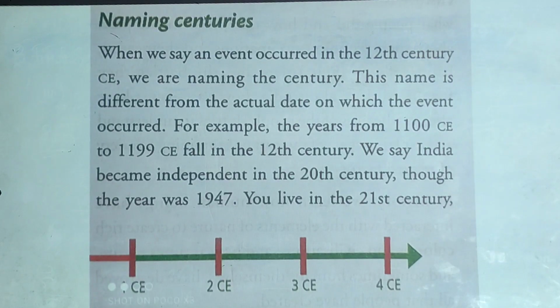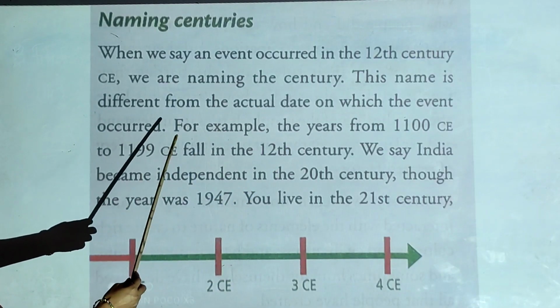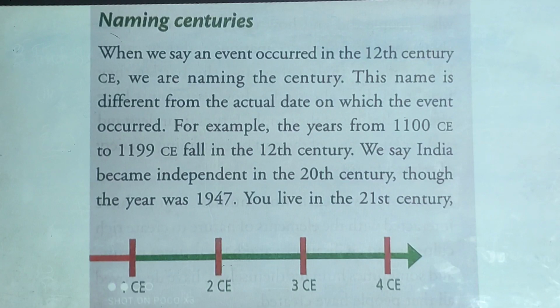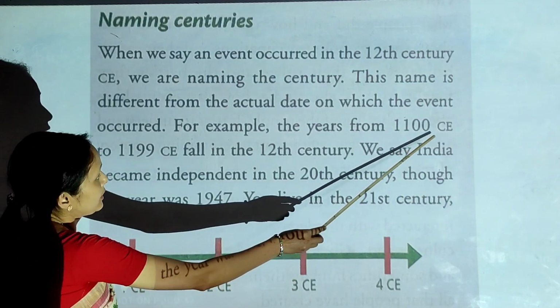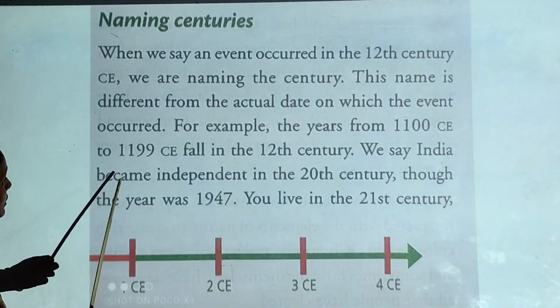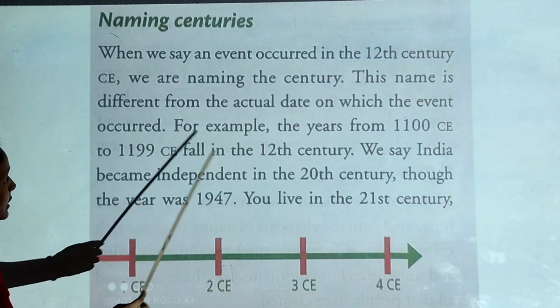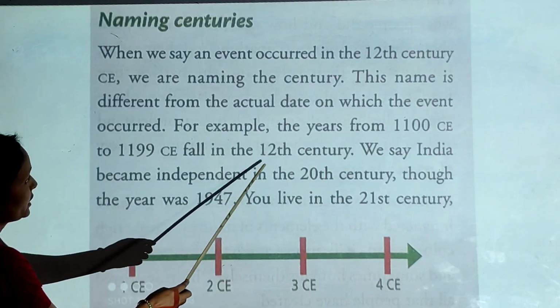The event occurred in the 12th century. But there is a difference between the name and the time. For example, the years from 1100 Common Era to 1199 fall in the 12th